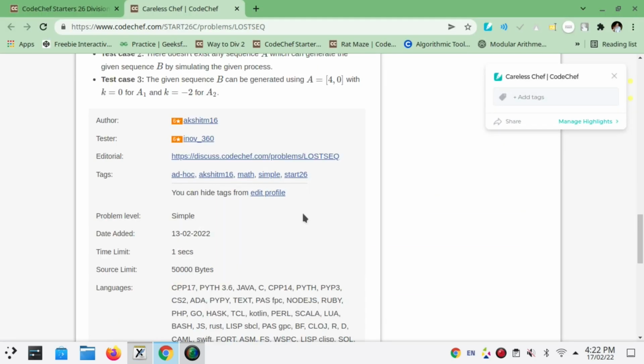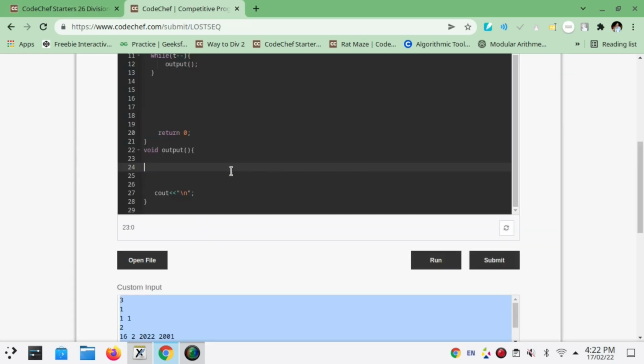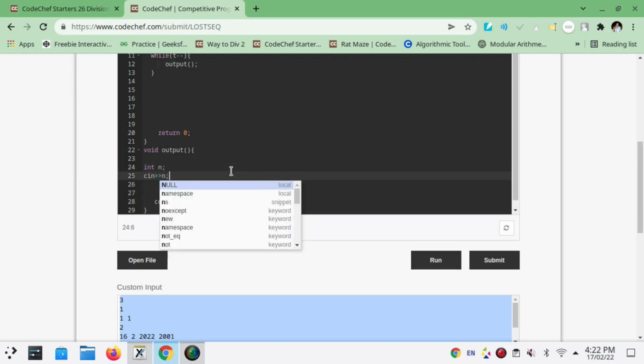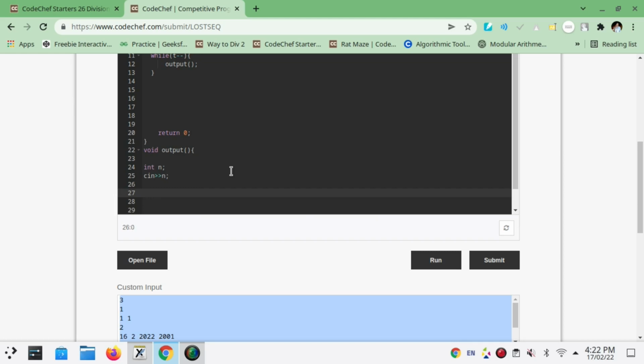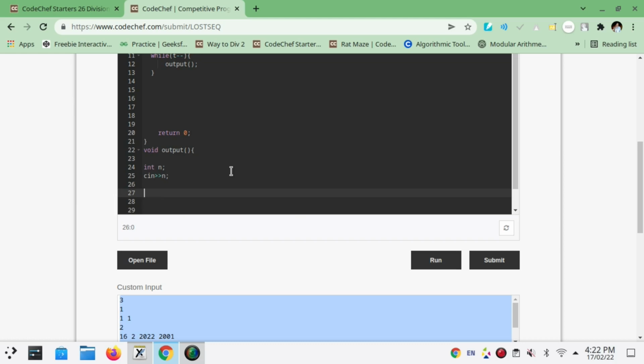Now we will go to its coding part. First of all we are taking input for n, int n, cin n. Then while n minus minus, let's say int of size b, represented as int of size b by z, which becomes 2 into n. So while z minus minus, we need to take input for the values of Bi.